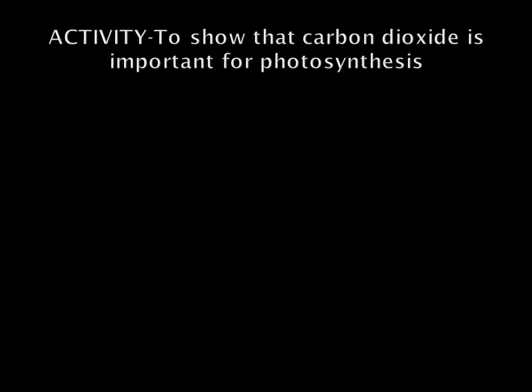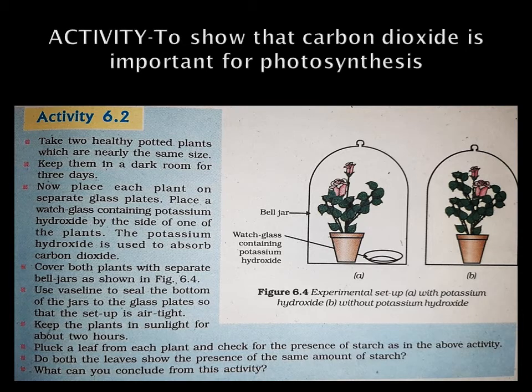The next activity is to show that carbon dioxide is important for photosynthesis. For that, we have to take two healthy potted plants and keep them in a dark room for 3 days. Then place each plant on a separate glass plate. On one glass plate, you have to keep a watch glass containing potassium hydroxide. Potassium hydroxide absorbs carbon dioxide.